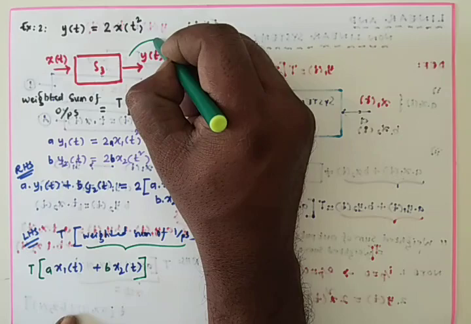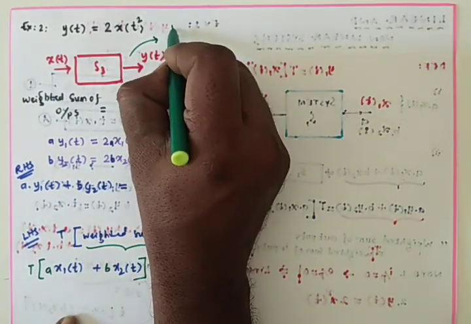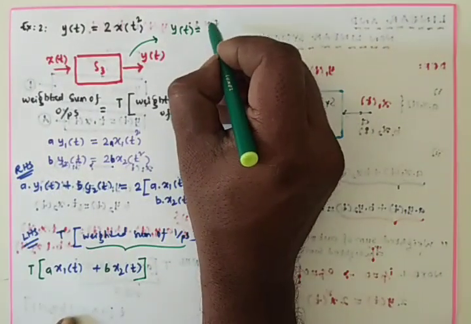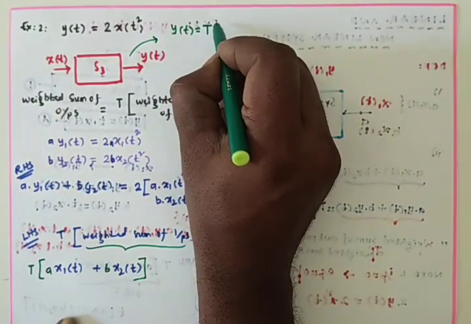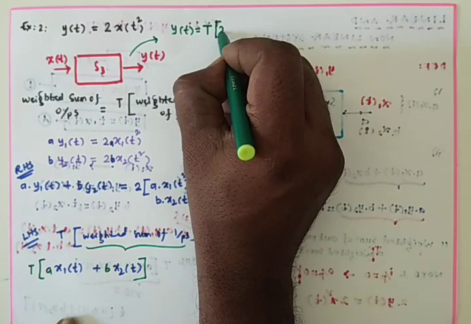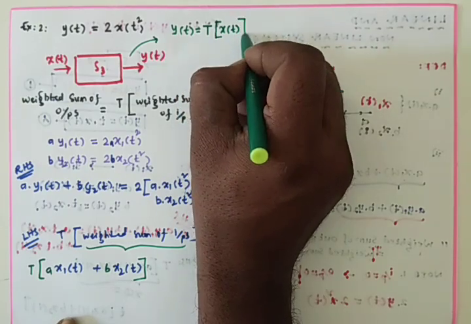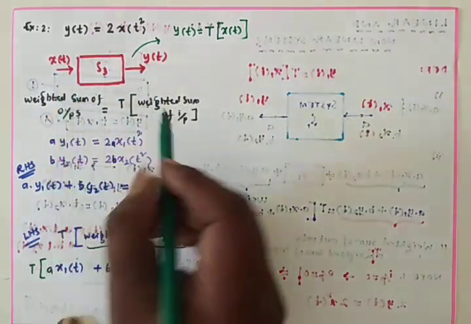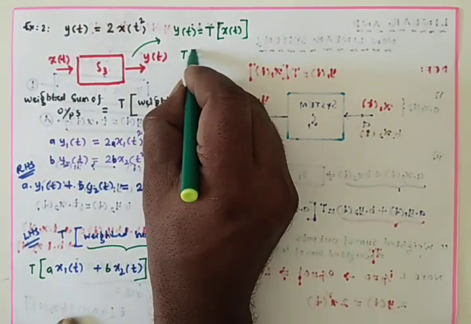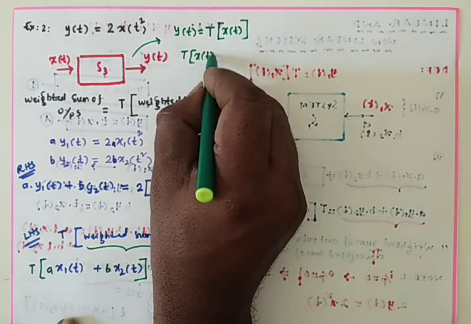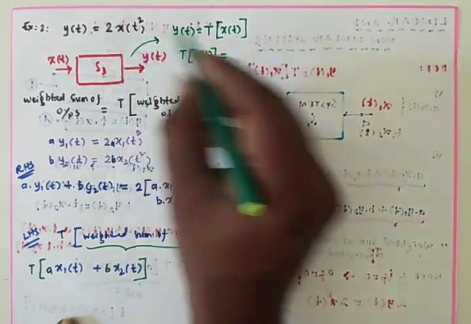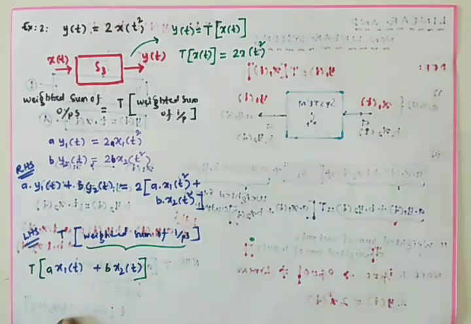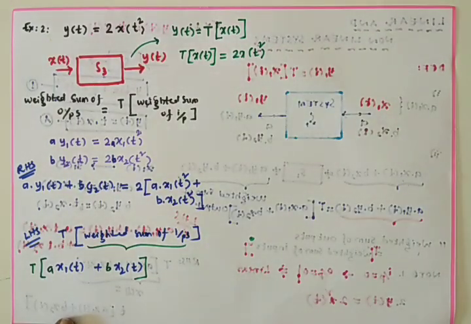Here y(t) is equal to what we got. That is nothing but the transfer function applied on x(t) only. y(t) is nothing but the transfer function applied on x(t). So the transfer function applied on x(t) gives y(t) = 2x(t) square.